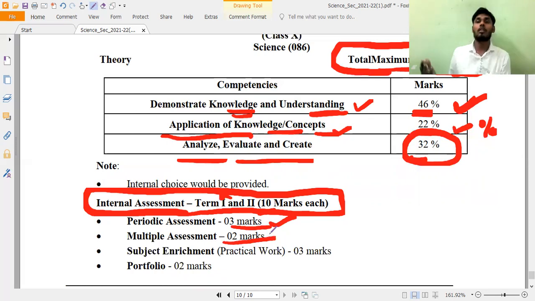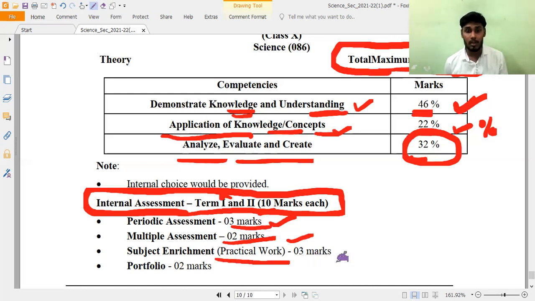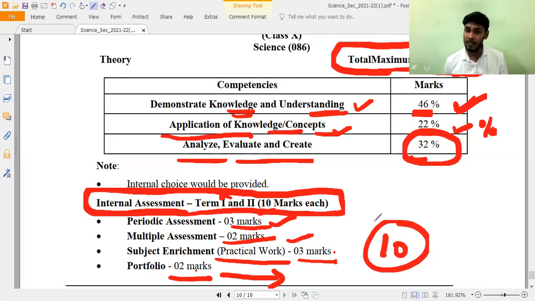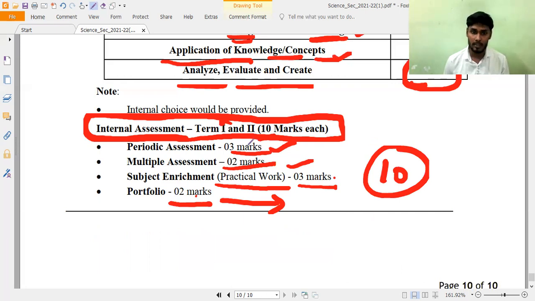multiple assessment is 2 marks, covering extracurricular activities you have done, like presentations, speaking skills, any kind of practicals, or any projects you have done. Next is subject enrichment activity. Under the practical, we are going to get again 3 marks. Now, portfolio, your record of what you are doing in this academic year, everything, is 2 marks. So 3 plus 3, 6, 6 plus 4, 10 marks. This is the same thing they will follow for the second term also. So that is the importance of writing periodic assessments, multiple assessments, subject enrichment activities and portfolio.